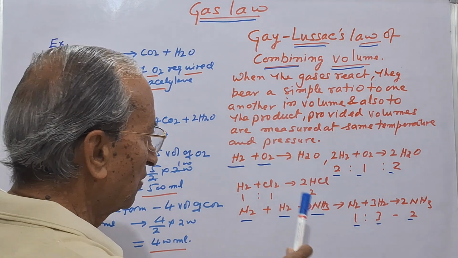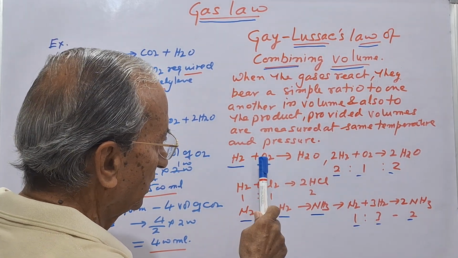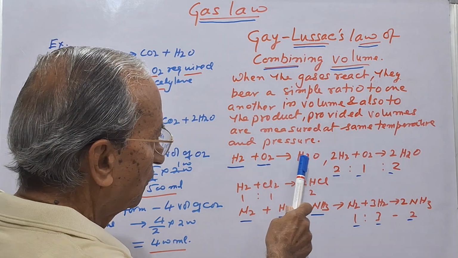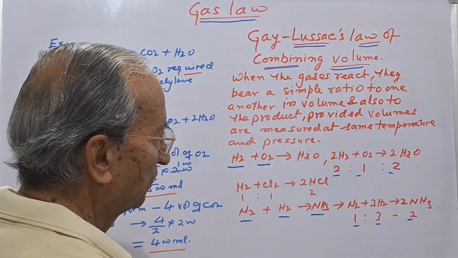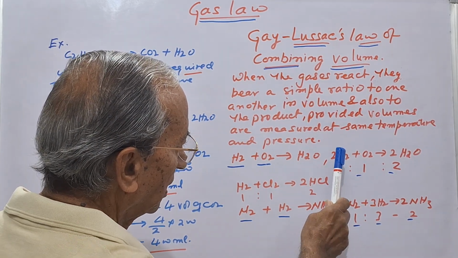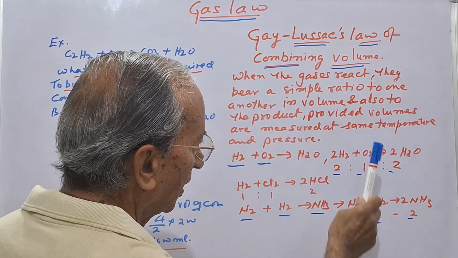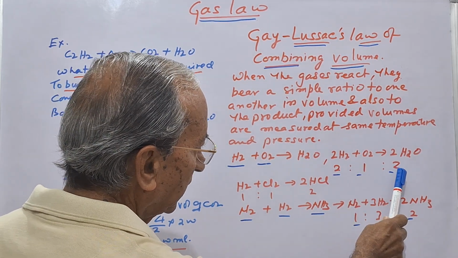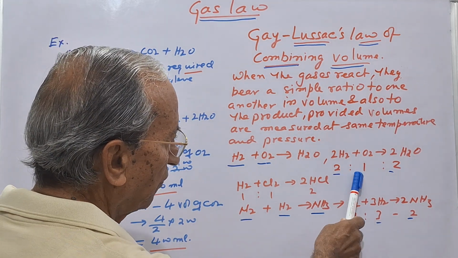So his observation was that hydrogen and oxygen combine together to form water, and when this equation was balanced, he found that two volume of hydrogen combines with one volume of oxygen to form two volume of water. So here the ratio is 2:1:2.